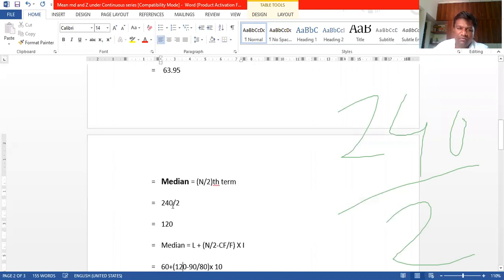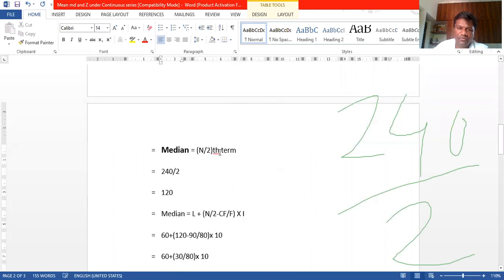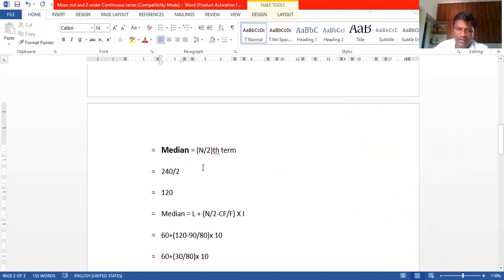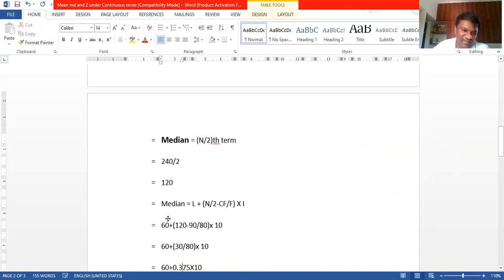What is the median formula? Already we told, n divided by 2, where n is 240. Median is n by 2, which means 240 divided by 2, and the answer is 120. So we got 120. Okay, 120 is the answer.